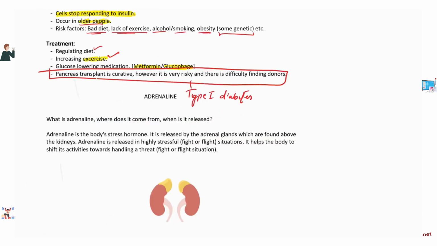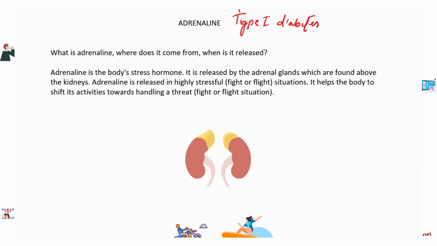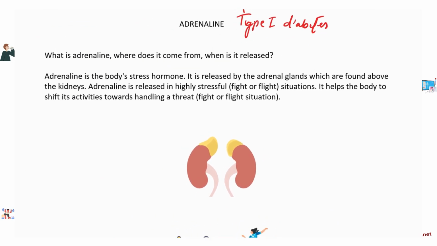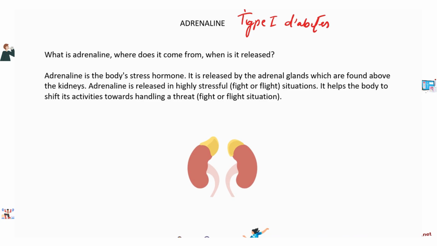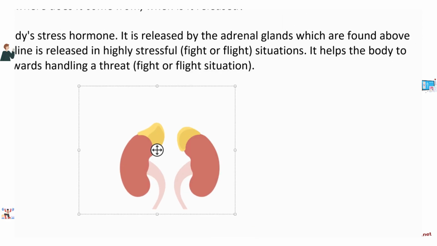Next up, we have adrenaline. What is adrenaline? Of course, you guys probably are already aware of adrenaline. We have been hearing about this since we were children. Adrenaline is a hormone that is released when we are under stress. Adrenaline actually is released by something called the adrenal glands, and these are situated above the kidneys. So adrenal glands are here.